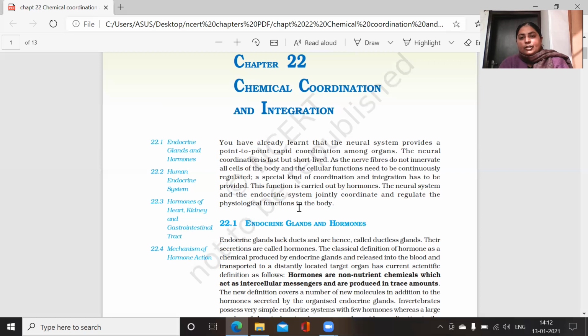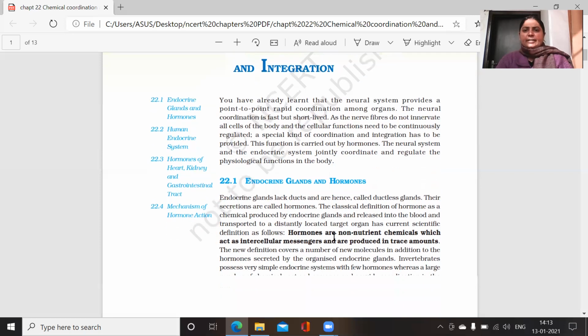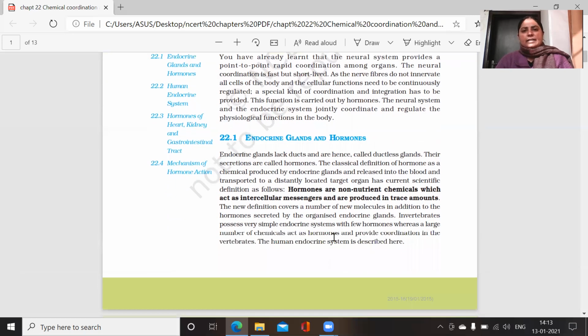So the neural system as well as the endocrine system work jointly together and they coordinate and regulate all the physiological functions that are happening in your body. Okay, students, let's see in detail what these endocrine glands and hormones are.